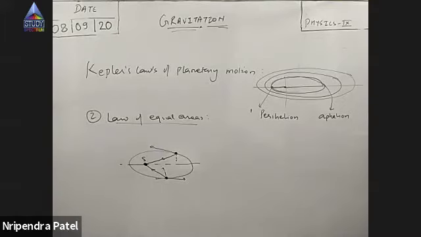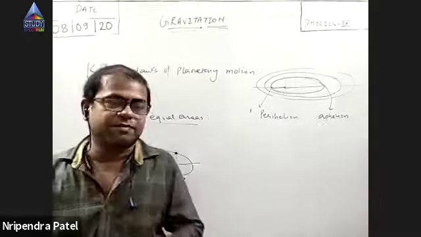Sir, when it's closest to the sun, it is the fastest. So when the distance between them is minimum, it could also be because it's closest to the sun, so the gravity is acting more.